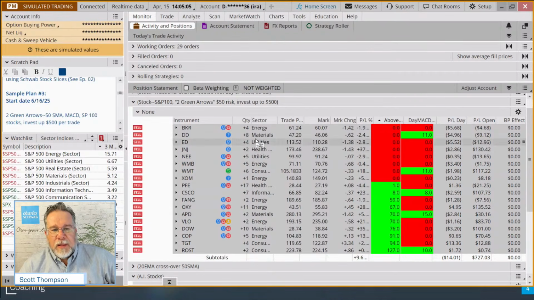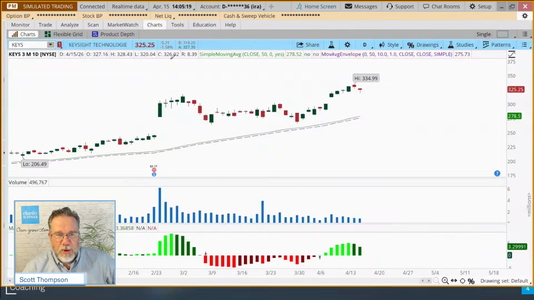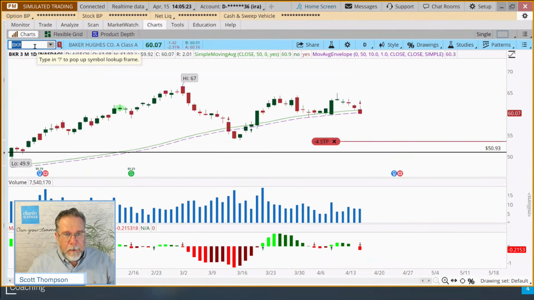So let's take a look. I've got a watch list put together of our two green arrow holdings, but I wrote down the symbols that had the red arrows on them. And so I want to just go through those on the chart. I'm going to shrink down this left side so we have some more space, go here to the chart, and then I'm just going to type in BKR.